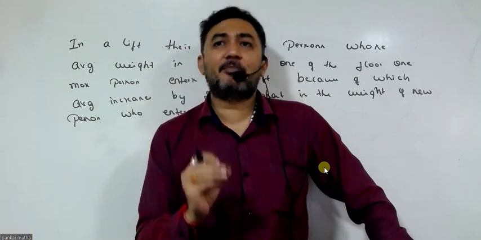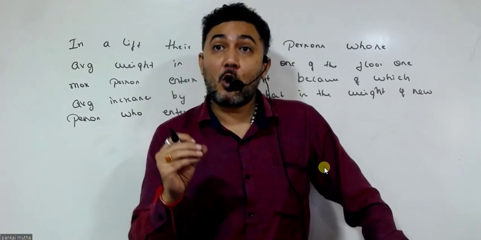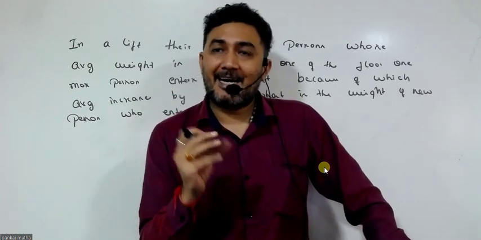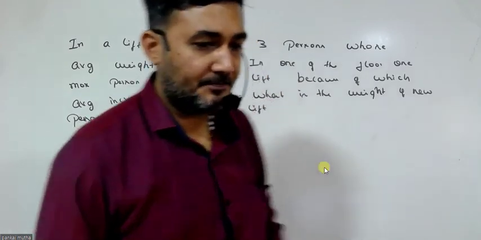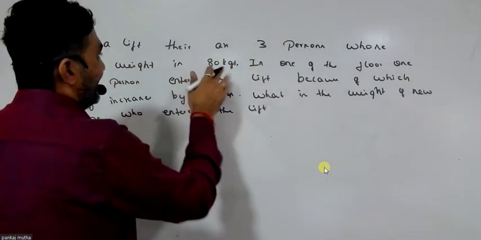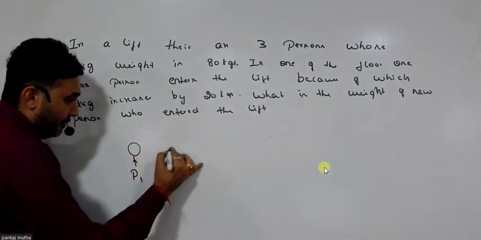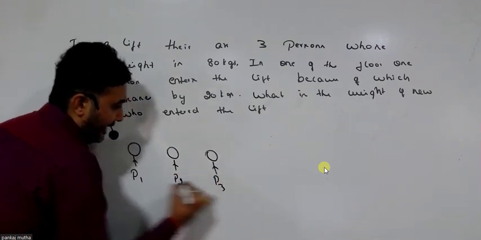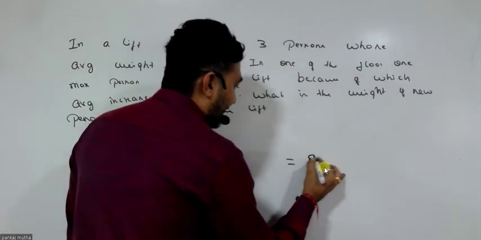Now, what we do at Pankaj Sir Academy is, when we begin with aptitude training, we follow a concept-based approach, which is very powerful, and at times you don't even require pen and paper to solve such questions. In a lift, there are three persons whose average weight is 80 kgs. Let's build the concept: person 1, person 2, and person 3. The average weight of these three people is 80 kgs.